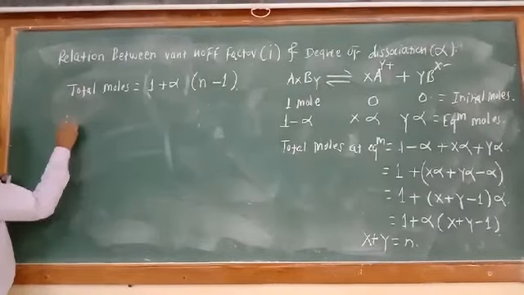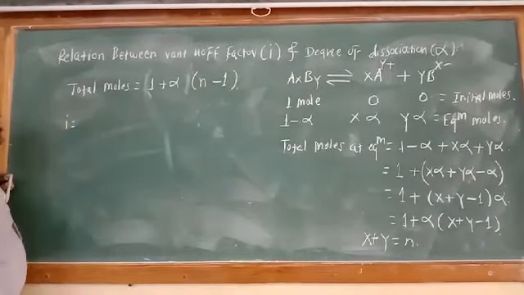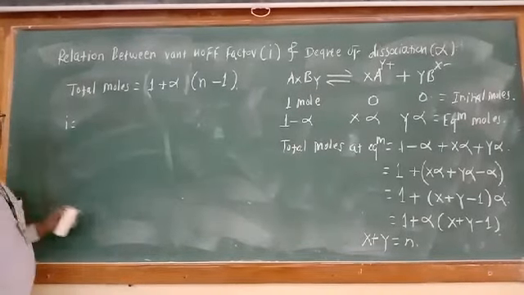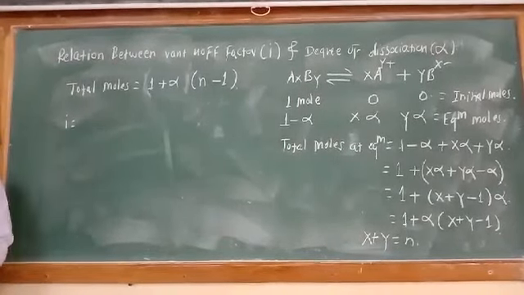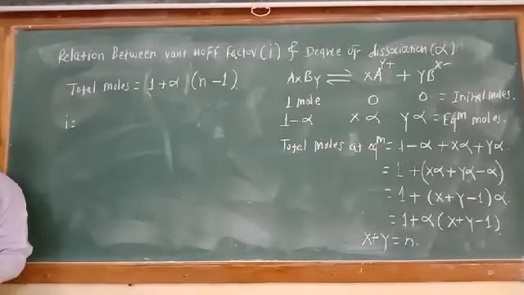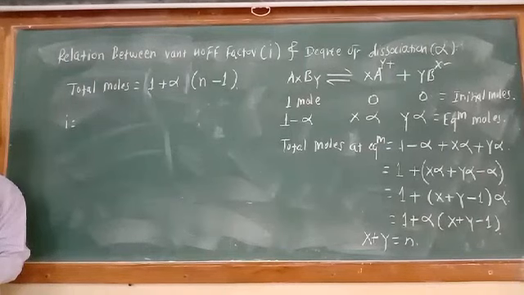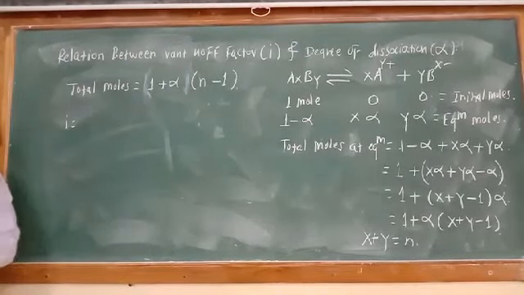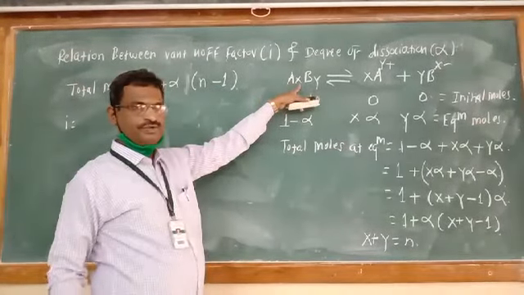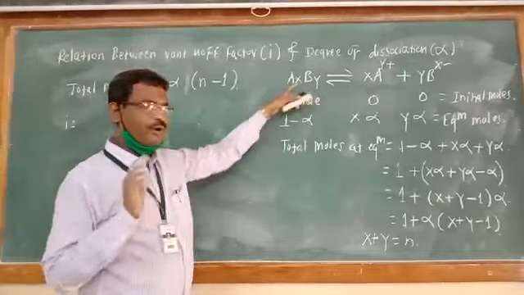The Van't Hoff factor i is defined as the ratio of the colligative property of the electrolyte to the non-electrolyte. Means if this is a non-electrolyte, what is the number of moles present? 1.